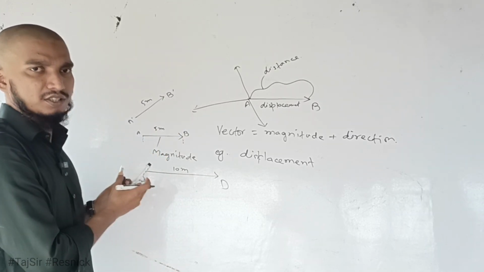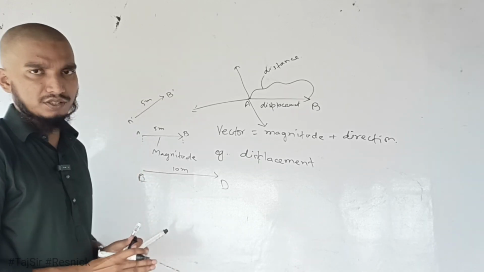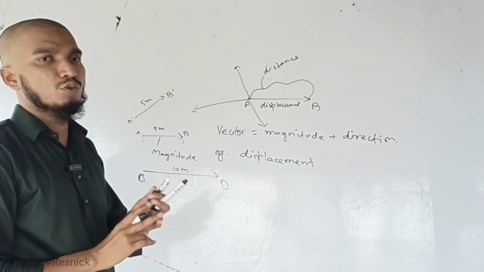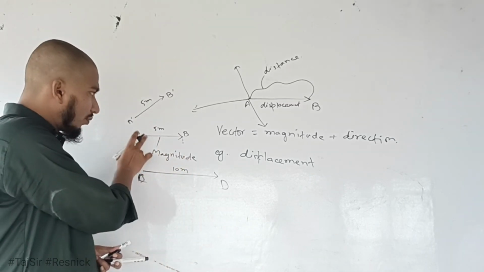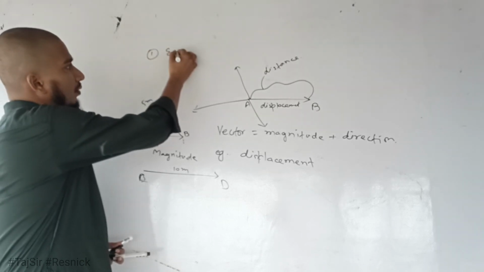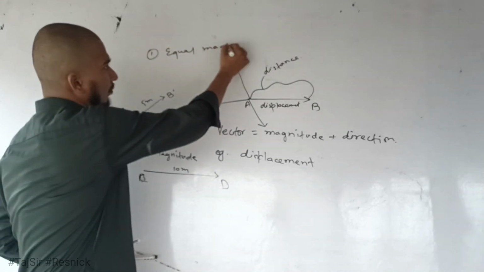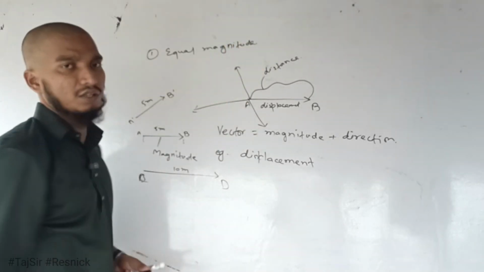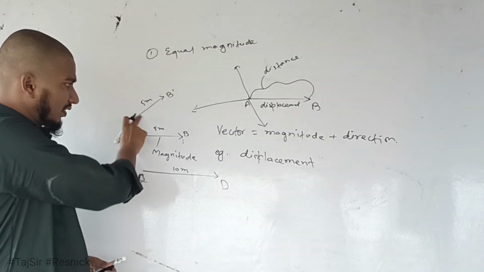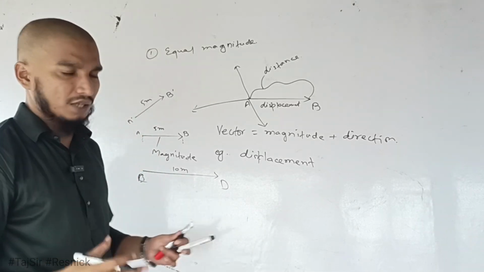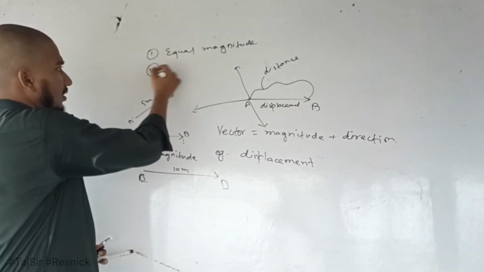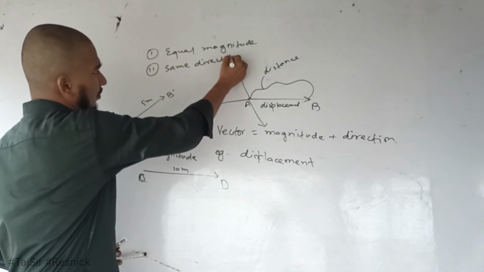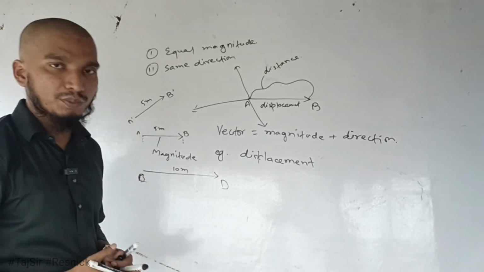Are they equal vectors? No, they are not equal vectors. Always remember, for two vectors to be equal, there are two conditions. One of them is that they must have equal magnitude. This condition is satisfied in this case, but the second condition is that they must have the same direction, and the second condition is not being fulfilled here.